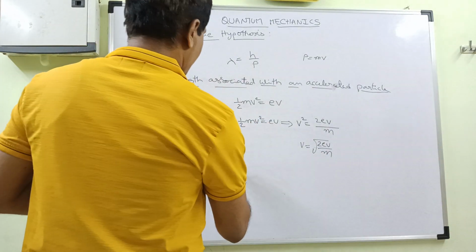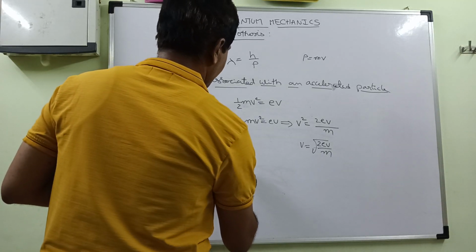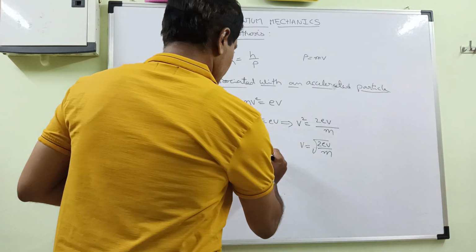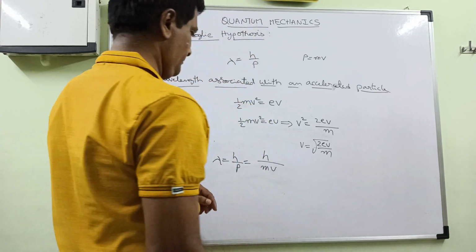We know that the wavelength associated with that electron is h by p, where p is equal to mv.